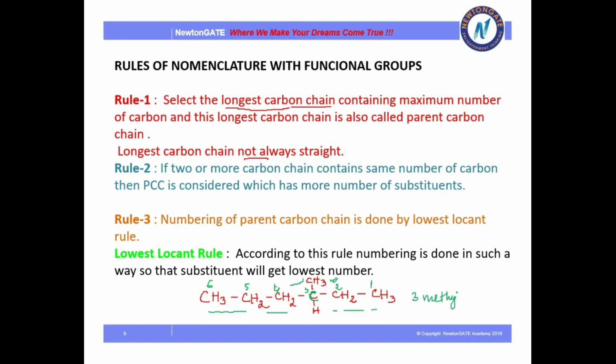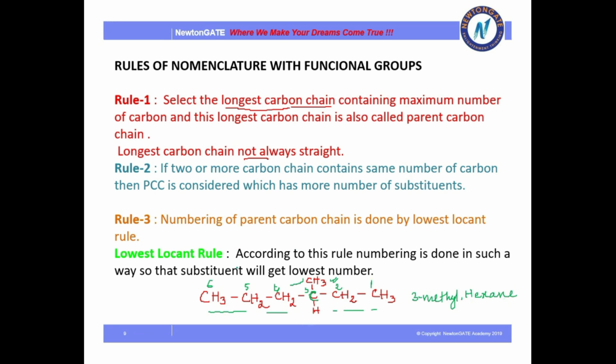3-methyl. Always name the substituent first. 3-methyl, and substituents are always named as I. If there is 1 carbon, then it's methyl. If there are 2, then it's ethyl. So 3-methyl. How many carbons are there? 6, and they are all single bonded. So it will be 3-methyl hexane. Hex because there are 6 carbons, and ane because they are all single bonded. I hope the first 2 rules are clear.